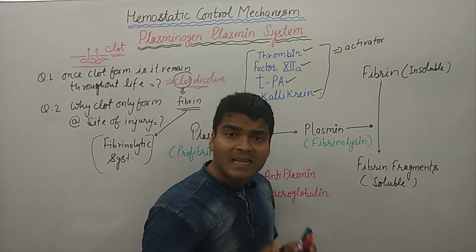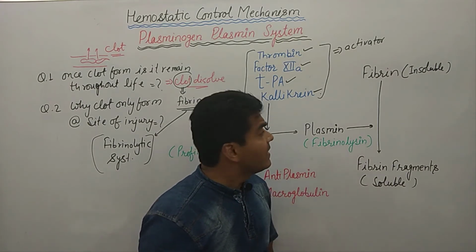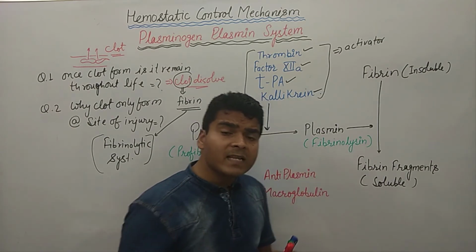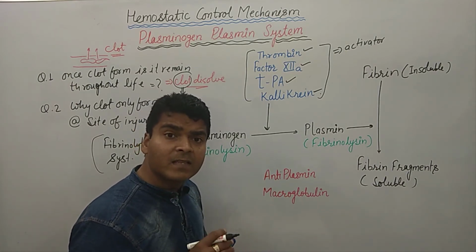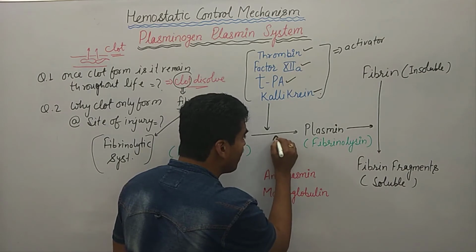Now the thread is damaged. If the thread is damaged, it means the clot is dissolved. Now there is also another possibility. There are some factors within the blood which have an opposite effect.